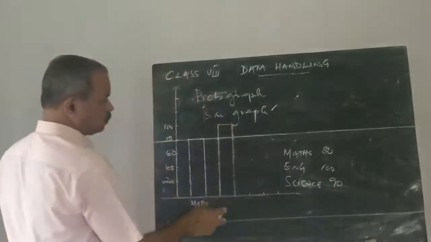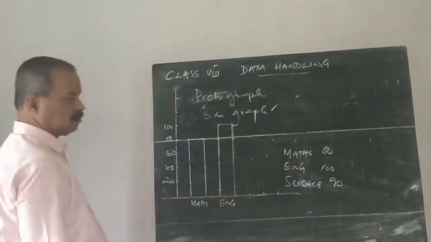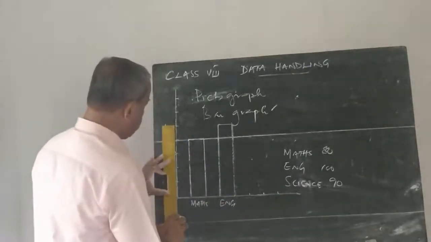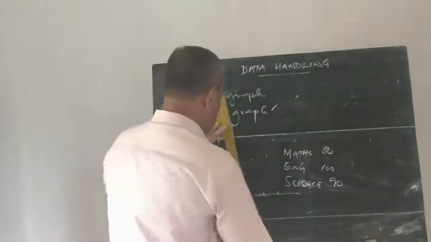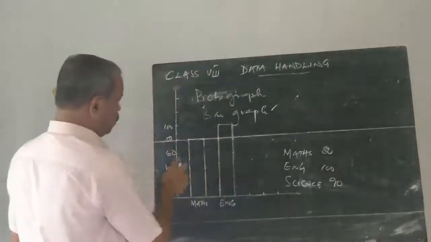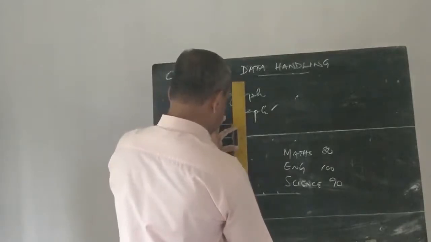So this is for English. Second bar. Third, 90. Again, leave 1 unit and then erect a rectangle whose length is 90 units.